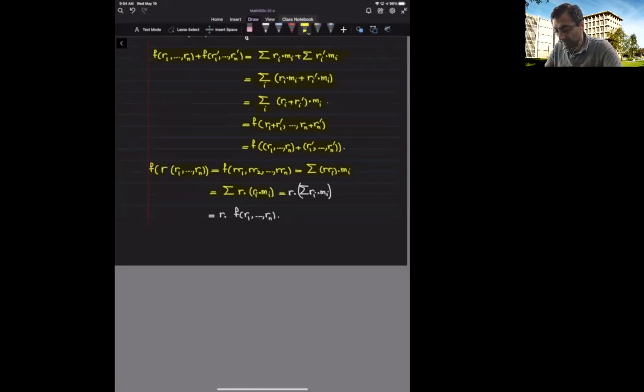So I can factor out R, and I get that it is R times this linear combination. This linear combination is nothing but f of R1 through Rn, and that's exactly what we wanted to show.